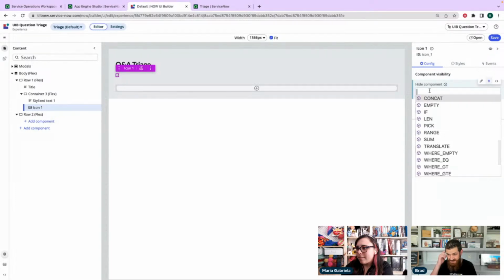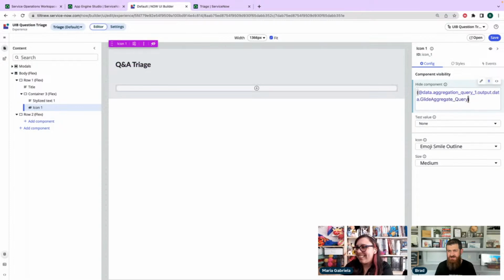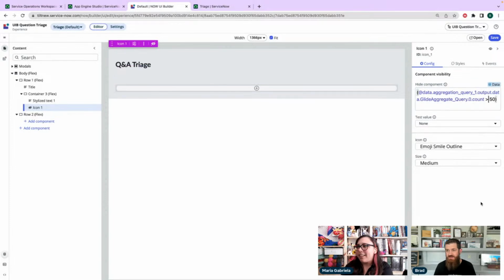We're going to hide. Oh, can you do math? We can do math. I think we can just do it like this. So I think we can go at data. Oh, so many dots. Count. Is, let's say if it's less than 50. Oh, it's not working. And then I think that we're hiding the component. We should go the other way. There we go.